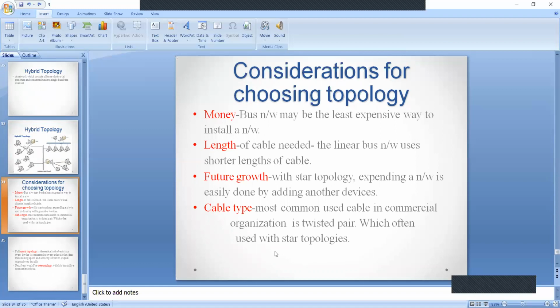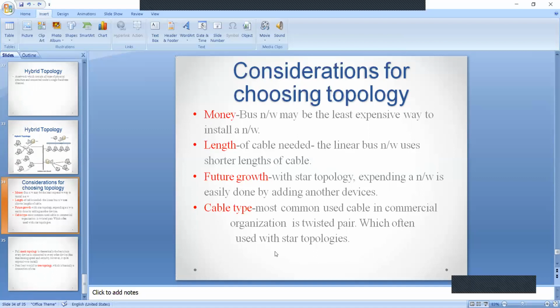And second one is length. If the length of cable needed is shorter, some linear bus networks use shorter length of cable. We also need to think about future growth, and which type of cable we need to use.